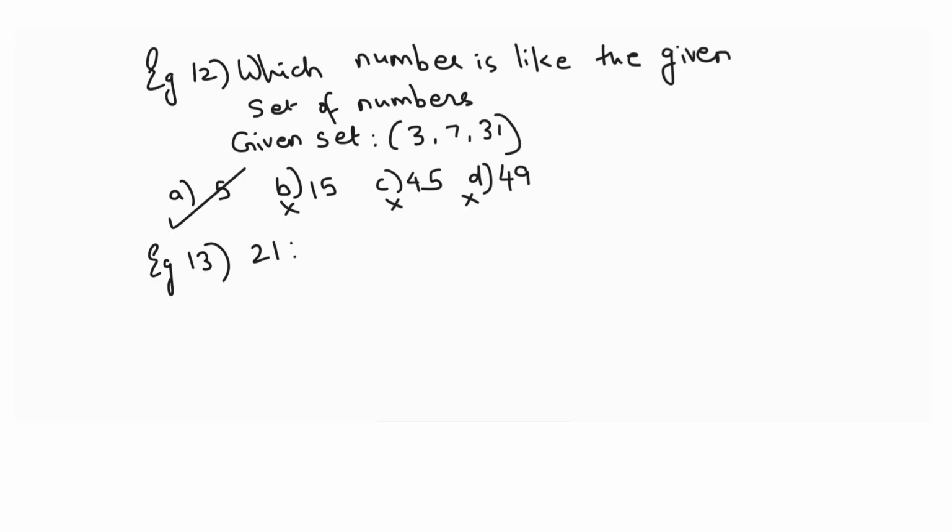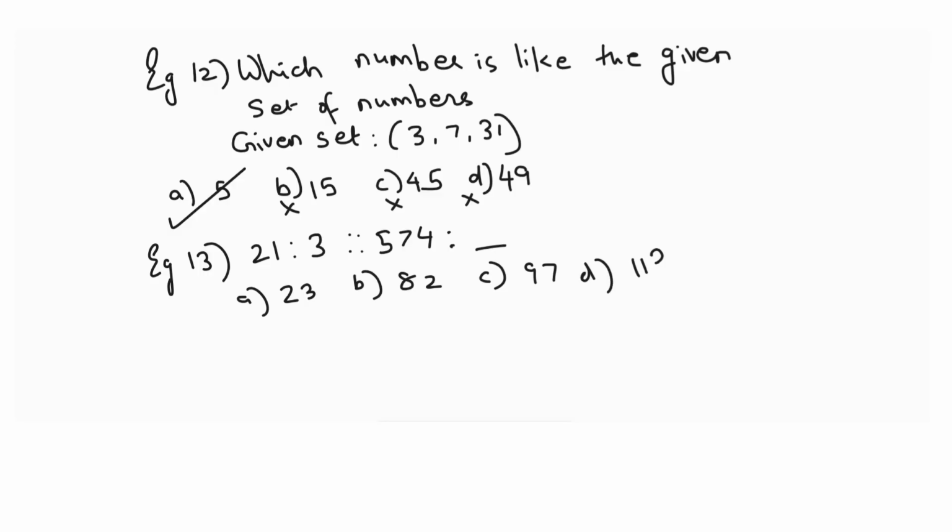Suppose you have a sum like 21 is to 3, then what will 574 be related to? Now here the options are 23, 82, 97 and 113. Now if I look at 21 and 3 properly, what I feel is 3 sevens is 21.